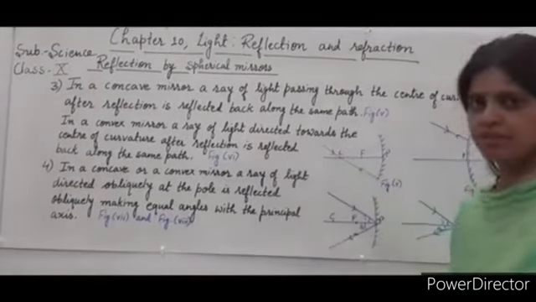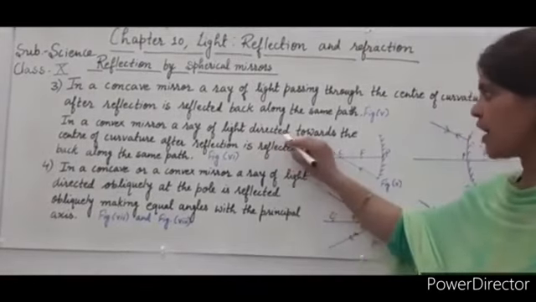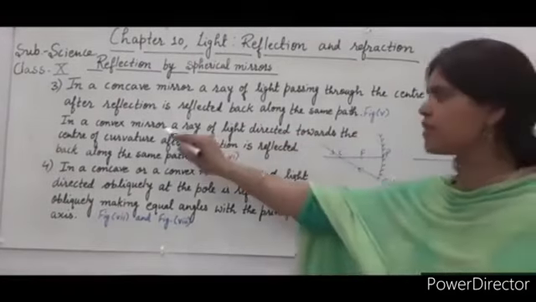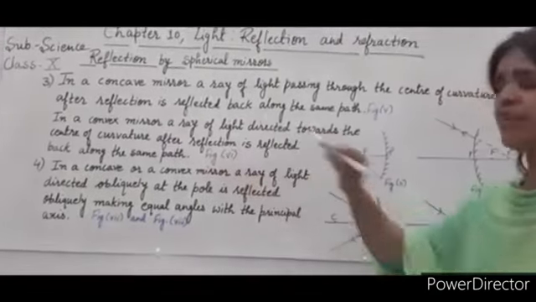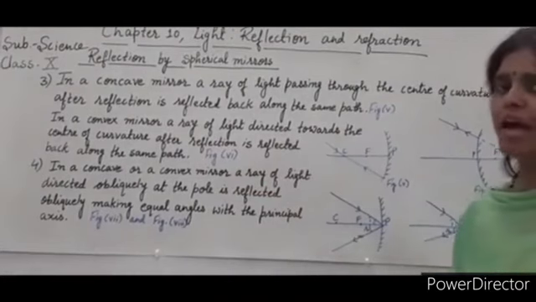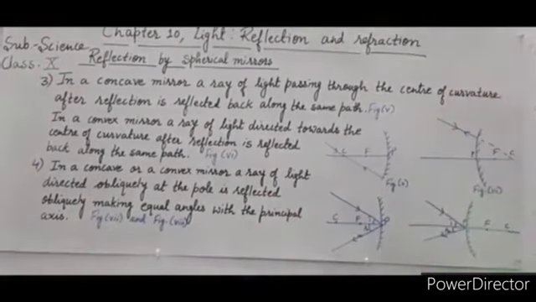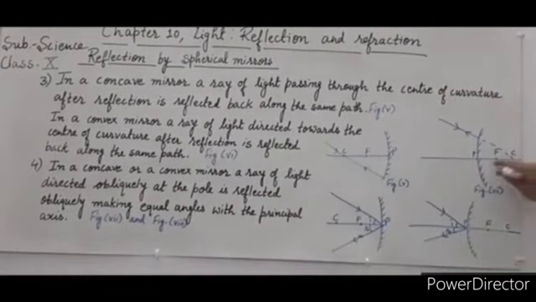Similarly, in a convex mirror, a ray of light directed towards the center of curvature, after reflection, is reflected back along the same path. Figure 6. So, in the case of a convex mirror, a ray of light directed towards the center of curvature, after reflection, is reflected back along the same path.